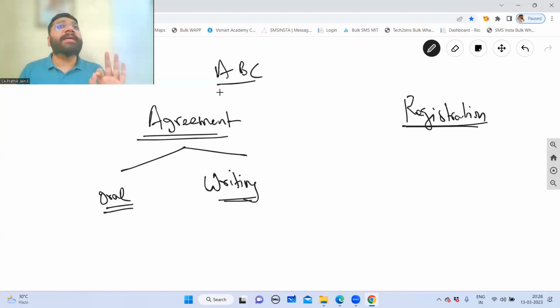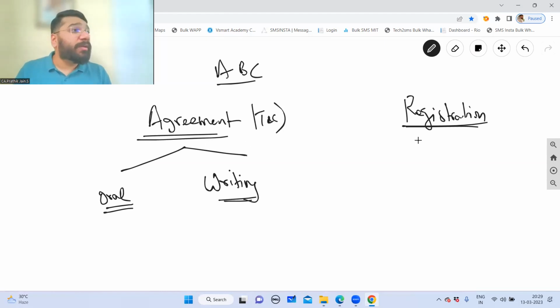Agreement is basically a document where all the terms and conditions between the partners are agreed upon. I repeat one more time: agreement is a document in which the terms and conditions agreed between the partners have been noted down or orally discussed. That is called an agreement. So basically, when you capture the terms and conditions, that is called an agreement.